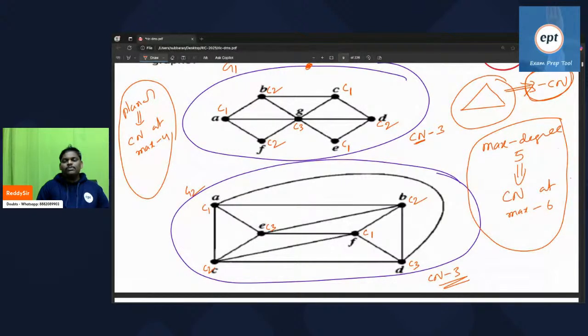Remember, all these theorems will give some boundaries. Triangle: so exactly 3 colors required. Next one, planar graph: maximum 4 colors required. Maximum degree 5: so chromatic number maximum 6 required. If everything is okay, those people who are okay, please type, go to next problem.